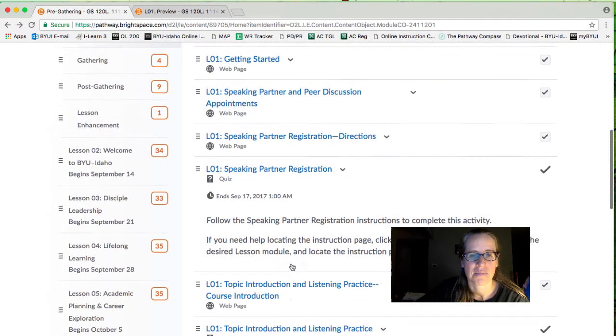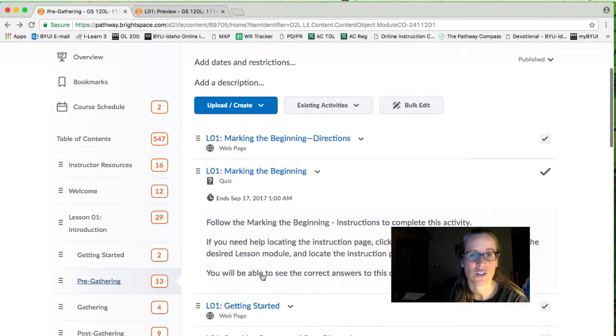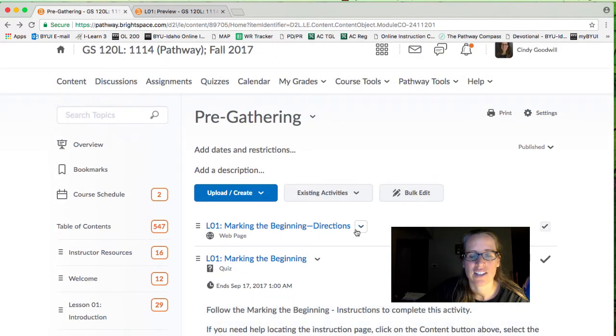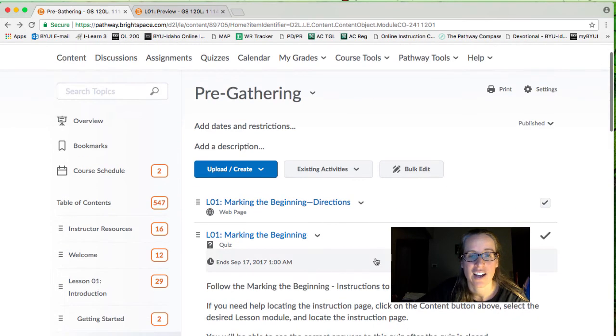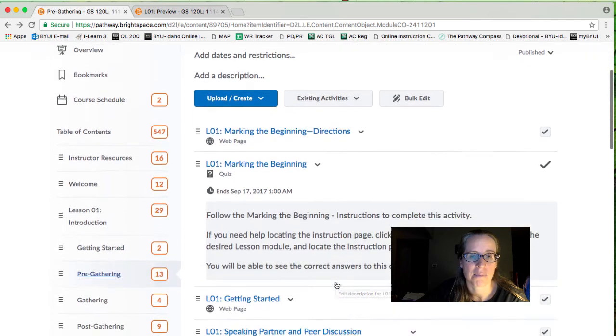You can see I live on the East Coast, so all of mine say that it's due Thursday morning at 1 a.m., because Thursday morning at 1 a.m. on Eastern Standard Time is 11 p.m. Mountain Standard Time. So when you set the time zone that you're in, iLearn will automatically tell you what the due date is for where you live. But everything here is due at 11 o'clock Mountain Standard Time.